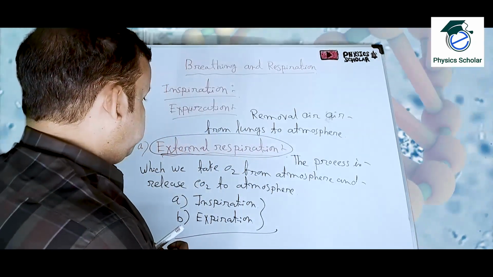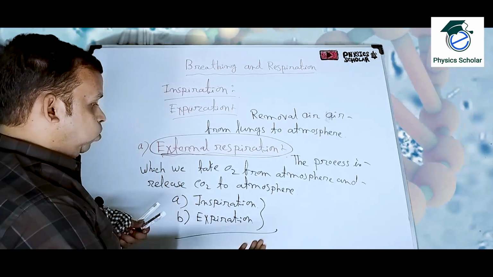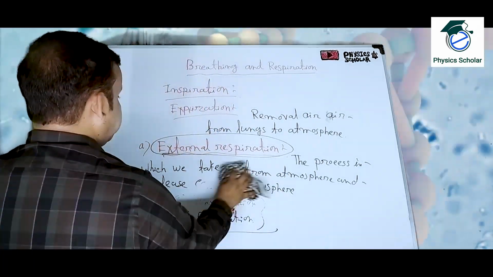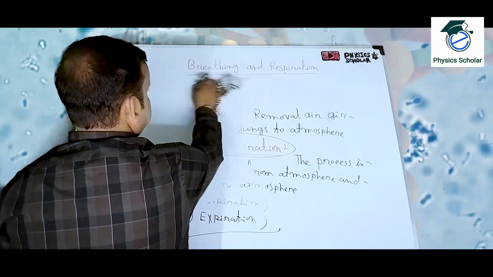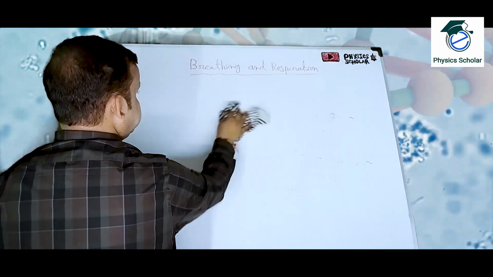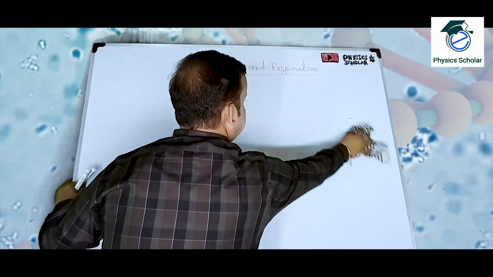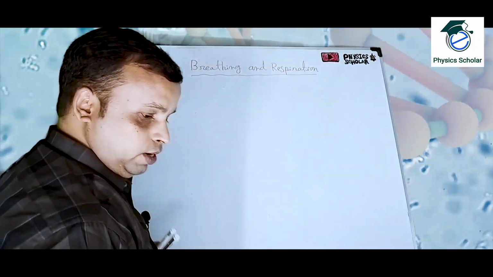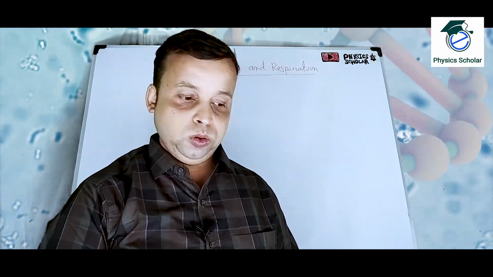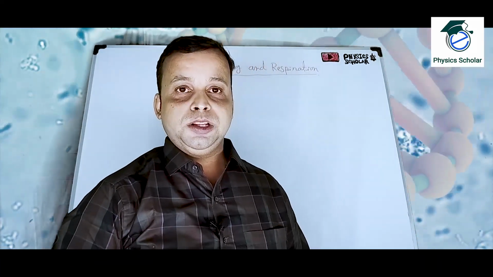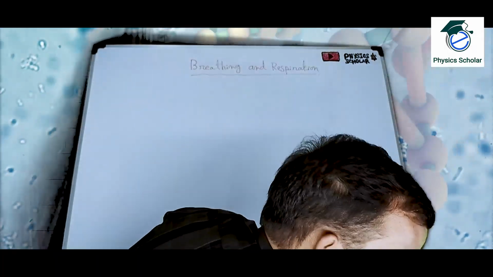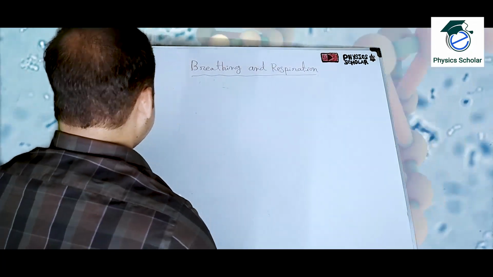In external respiration, two processes are there: one is inspiration, one is expiration. Before we start human external respiration, let us discuss the names of some special organs of some animals. Some animals have special organs to take in air from the atmosphere and to emit air to the atmosphere.